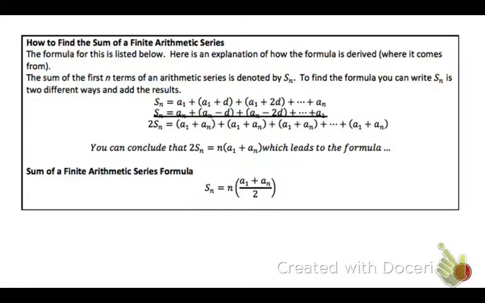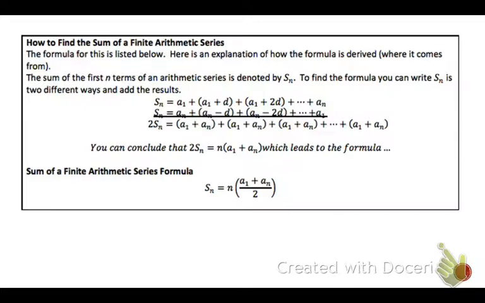Now here's how to find the sum of a finite arithmetic series. You can add them up, you can use your calculator, and there's also a formula. The formula is right at the bottom of the box. So let's go through that formula. The sum of a finite arithmetic series, so capital S sub n, means sum of n number of terms.